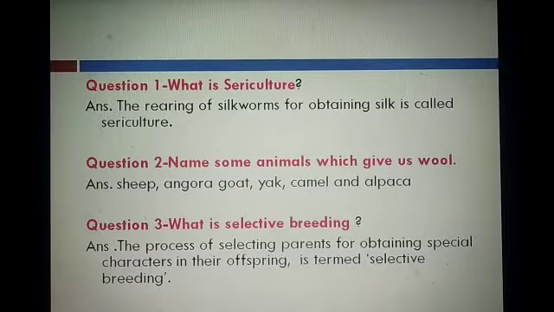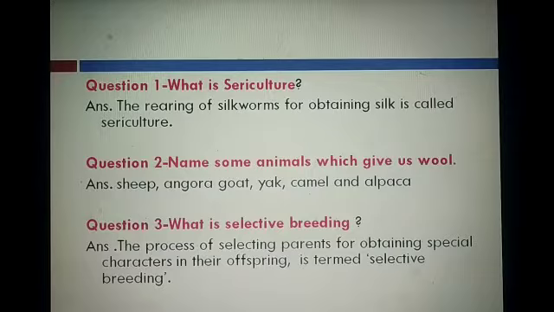Question 2. Name some animals which give us wool. Students, in this chapter we read that we get wool from the hairs of some animals. So, the wool yielding animals are sheep, angora goat, yak, camel and alpaca.